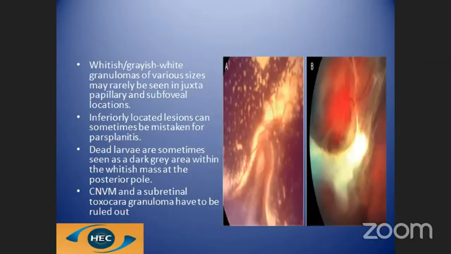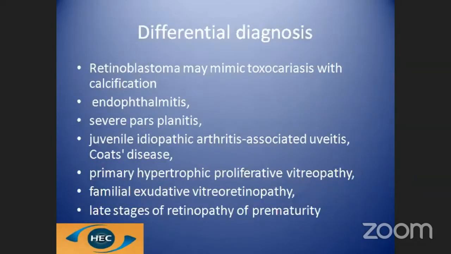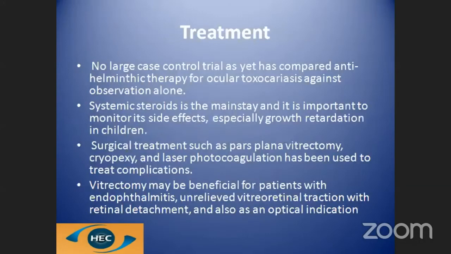These are the other presentations of toxocariasis. We can see whitish, grayish white granulomas. Confirmation of the diagnosis is by ELISA with the Toxocara excretory secretory antigen. In the differential diagnosis one should suspect retinoblastoma, severe pars planitis, and juvenile idiopathic arthritis.